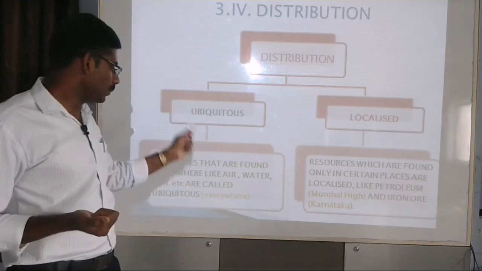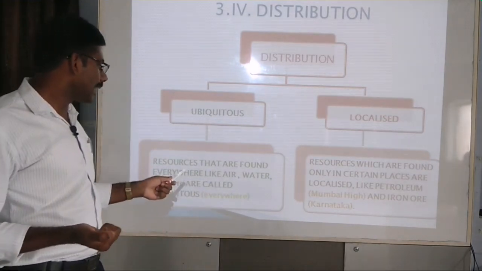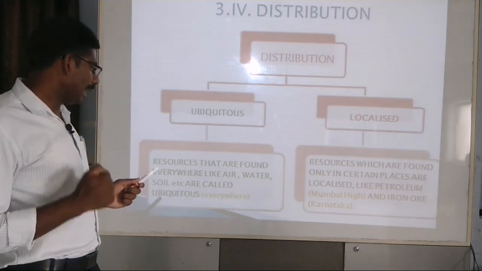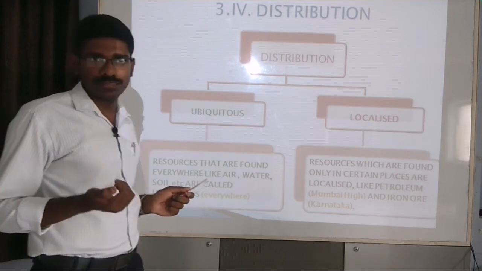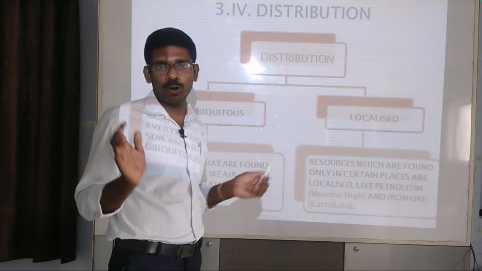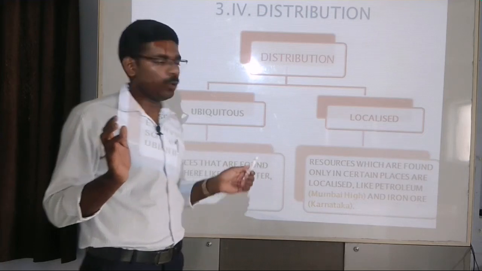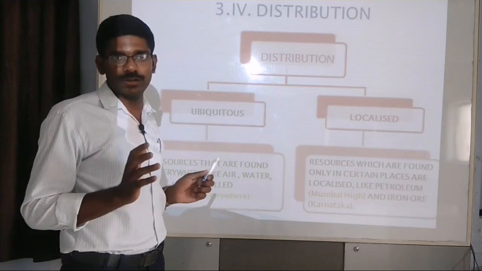The ubiquitous, which means everywhere or omnipresent. So resources that are found everywhere like air, water, soil are called ubiquitous resources. Which means some resources we can find everywhere and all over the globe. Such resources are called ubiquitous resources, which are present everywhere, or omnipresent resources.